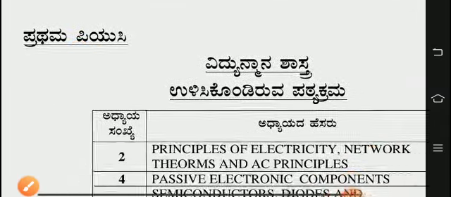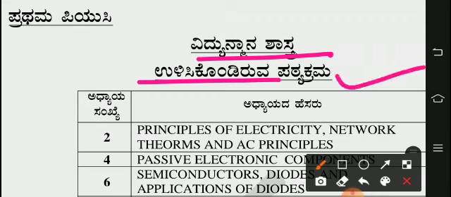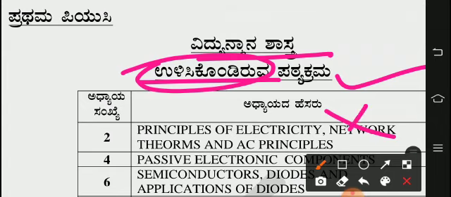Now we shall see electronic science reduced syllabus. In electronic science, the retained portion and deleted portion. We already know the retained ones will come for the exam and deleted ones won't come.